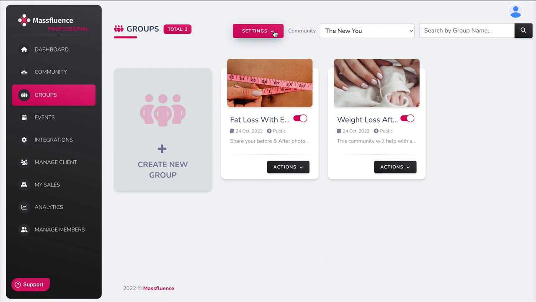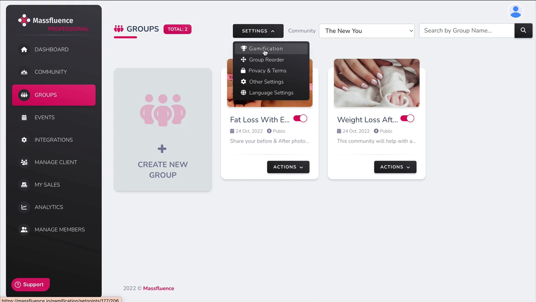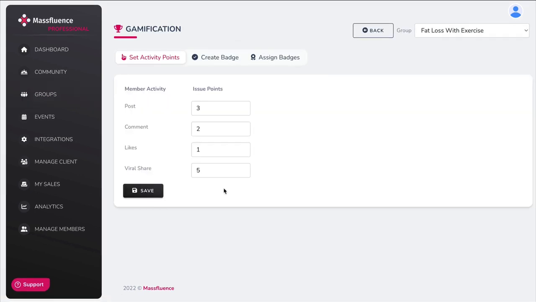There is this tab up here called settings, and this is where you can set your gamification. What that means is that you can assign points for every action a member does. So let's say they share this link with their friends, which is of course what you want to encourage because that's how you'll get a viral community. So let's say you choose 5 points for that. 1 point if they like something, 2 points if they leave a comment, 3 points if they post something in the community. And then what you can do is create your badges.